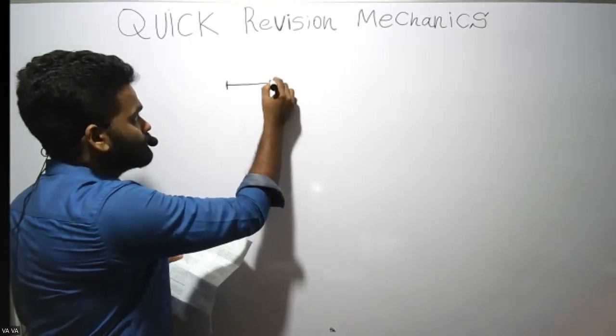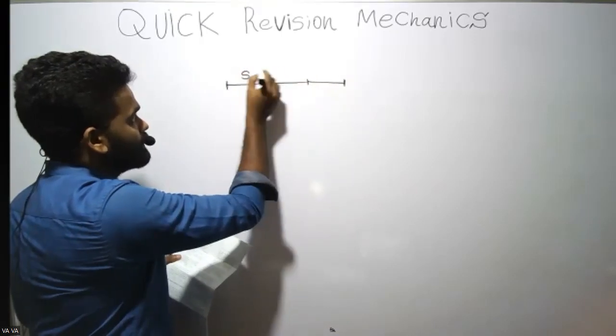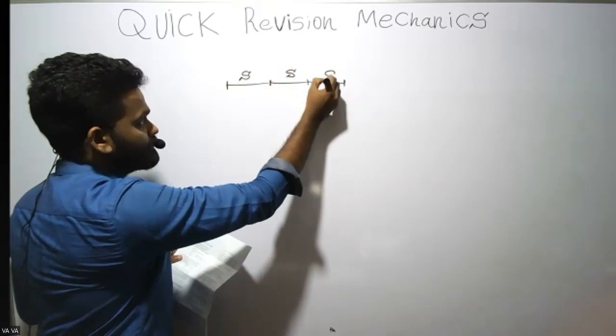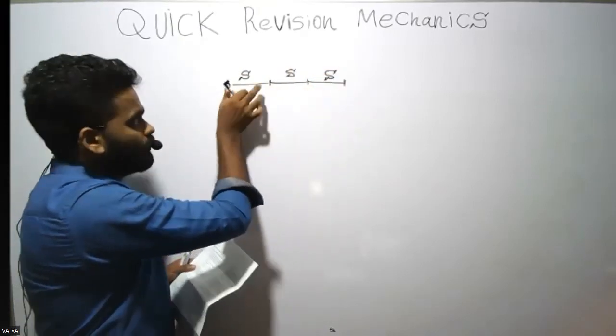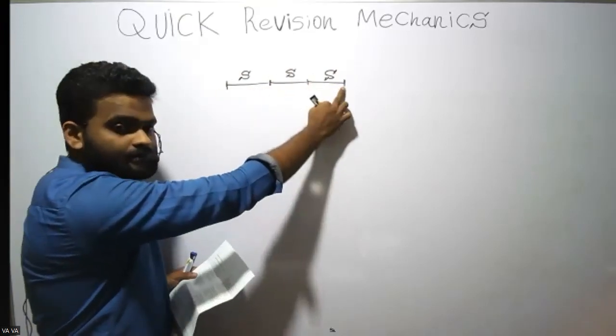1/3 of the total displacement. So let's say S here, S here, S here. These are the equal distances, all 1/3 of the total displacement. Total distance is 3s.